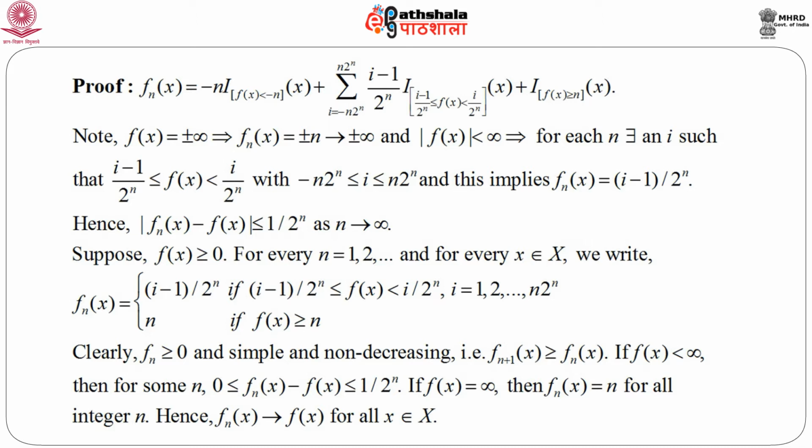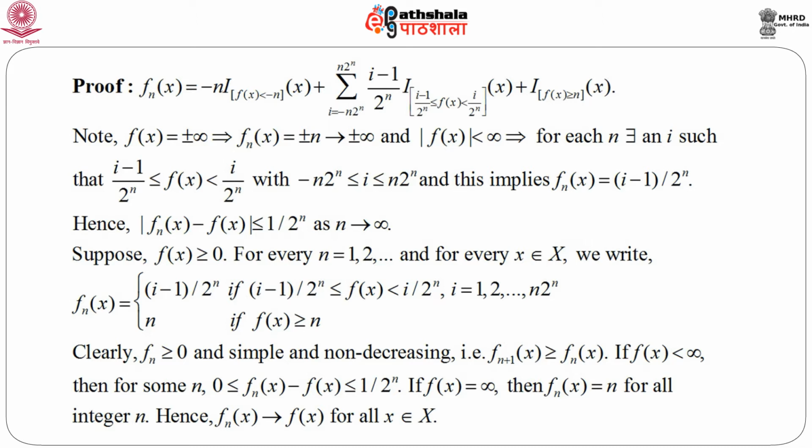Now, consider the second part, that is, put a restriction on f(x), that f(x) is non-negative. Then for every n equals 1, 2 and so on, and for every small x belonging to capital X, we can consider the positive part from this original definition of f_n(x). That means, f_n(x) we now define as (i minus 1)/2^n if (i minus 1)/2^n is less than or equal to f(x) which is less than i/2^n, for i equals 1, 2 up to n·2^n, or n if f(x) is greater than or equal to n.